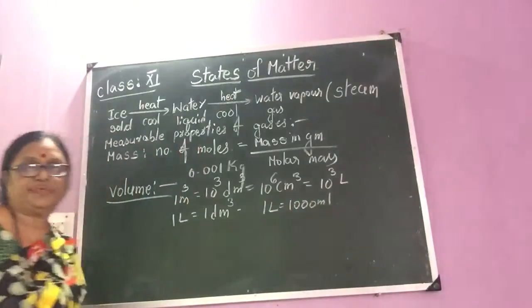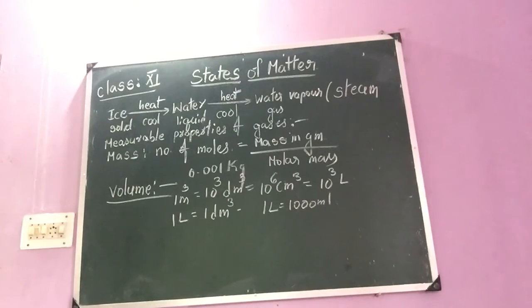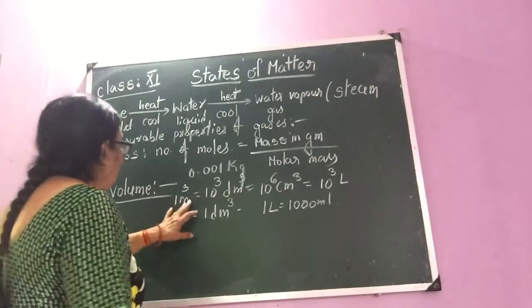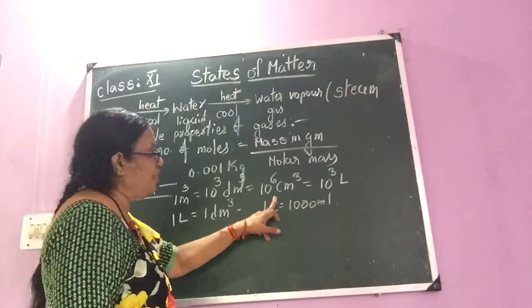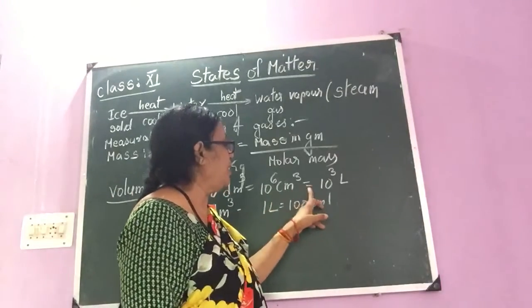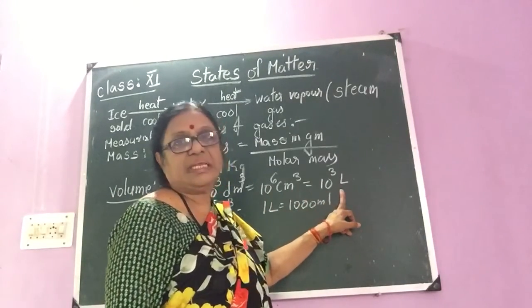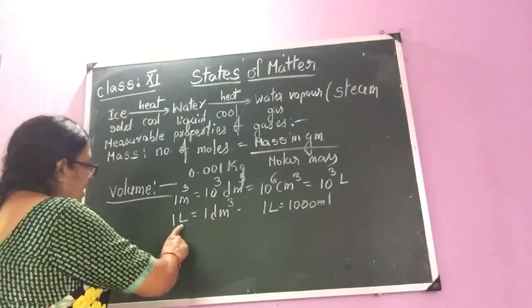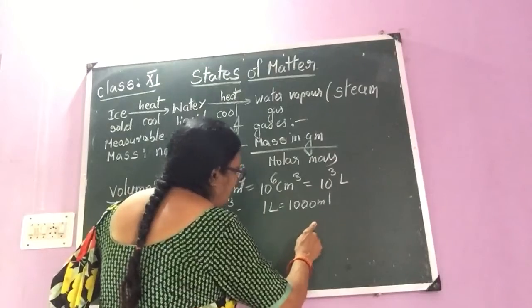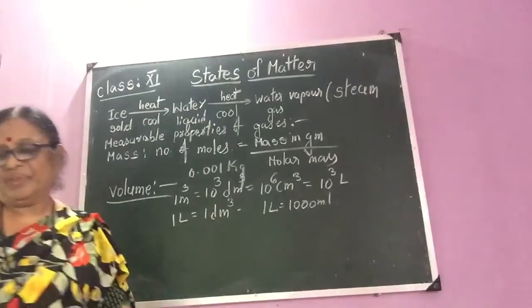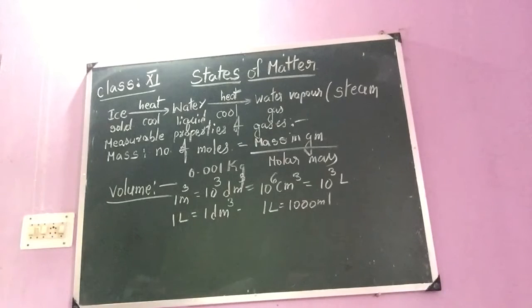Okay, children, clear? This is to be followed. In the SI unit, the volume is measured in cubic meter. Cubic meter means m cube. So 1 meter cube is equal to 10 to the power of 3 dm cube, is equal to 10 to the power of 6 centimeter cube, is equal to 10 to the power of 3 liter. And 1 liter is equal to 1 dm cube, that is equal to 1000 ml, children. Now next point is pressure.